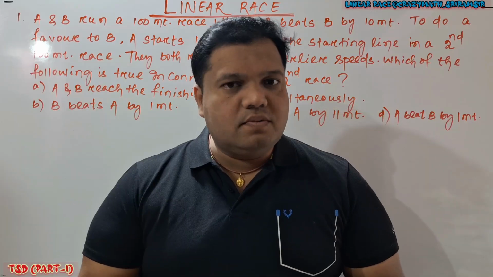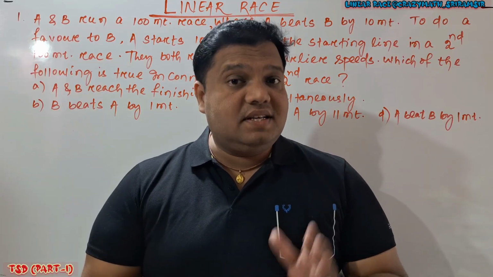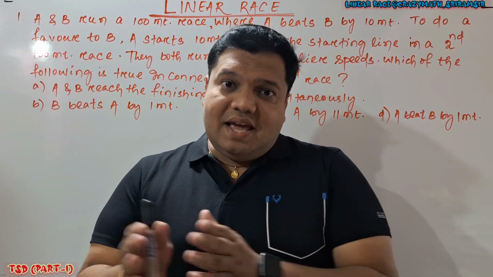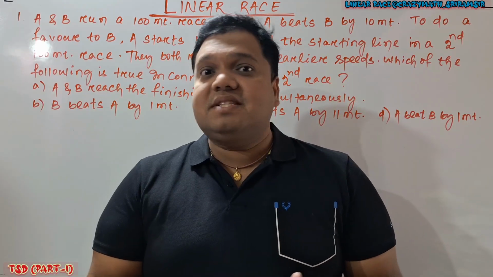Suppose A and B are two persons. They start running simultaneously on a linear track. When A finishes the race, where is B? That means time is constant, na.